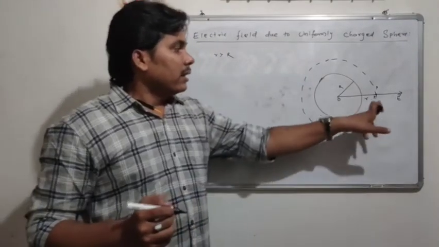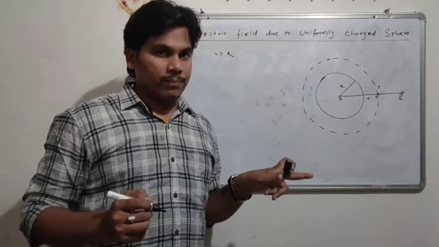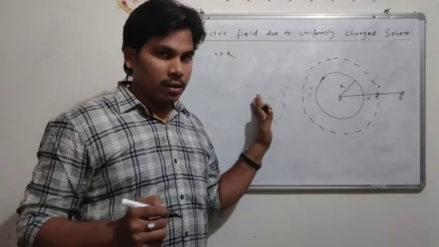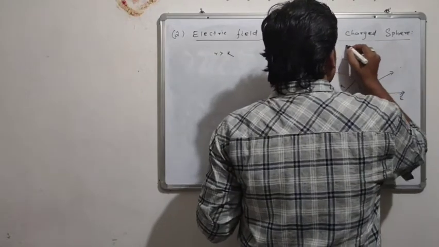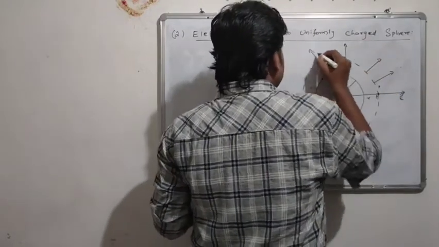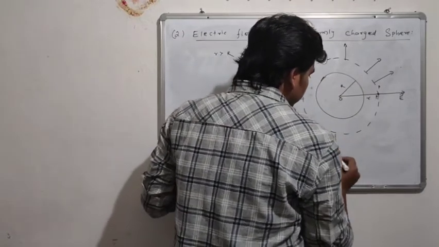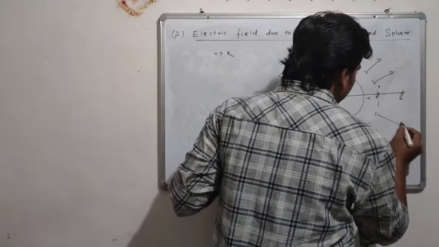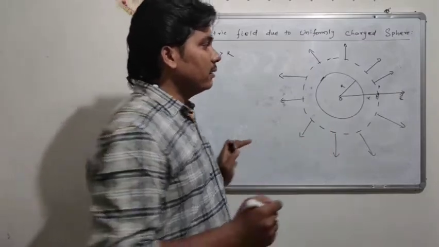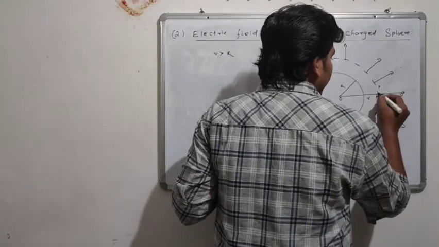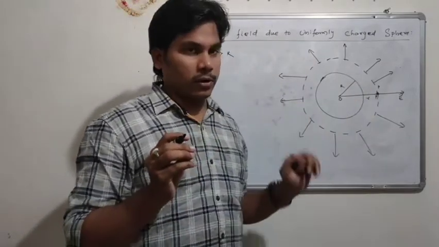See, this sphere is considered as the Gaussian sphere, as it is radially symmetrical, and we can say at every point the electric field intensity is equal. As it is uniformly distributed, the electric field intensity at every point is equal, and it is normal to the surface drawn at this point.